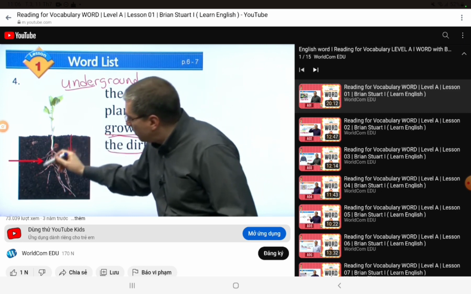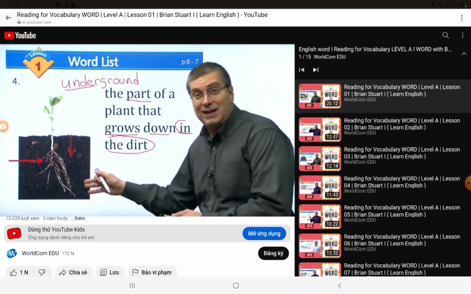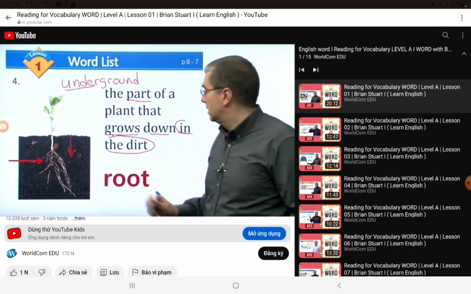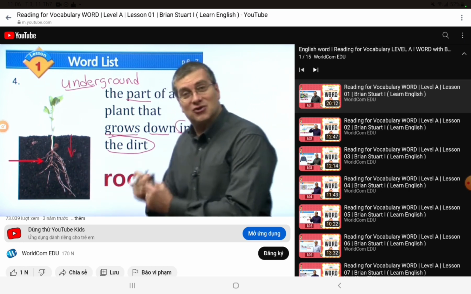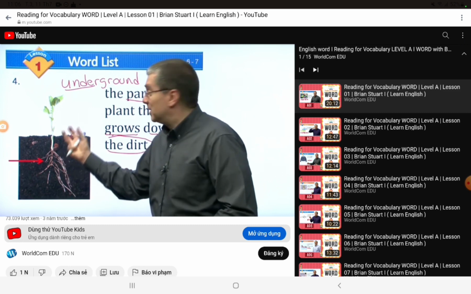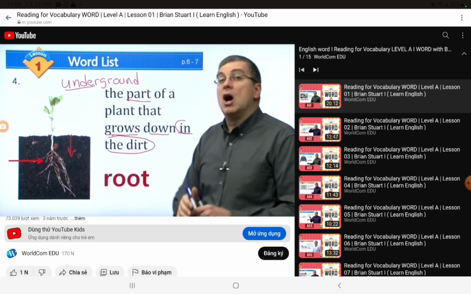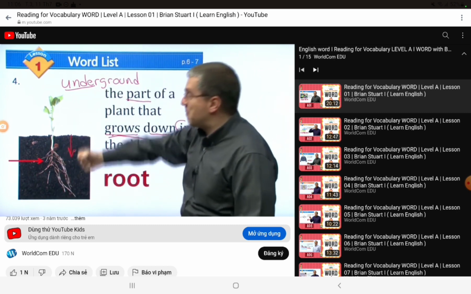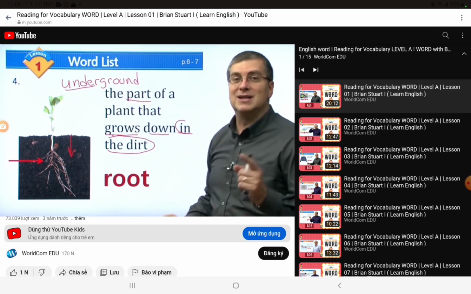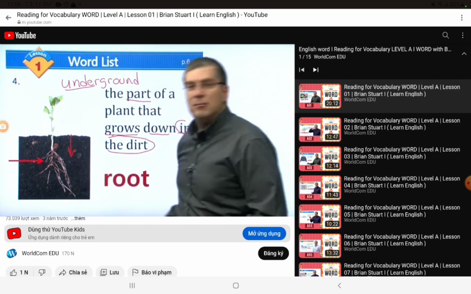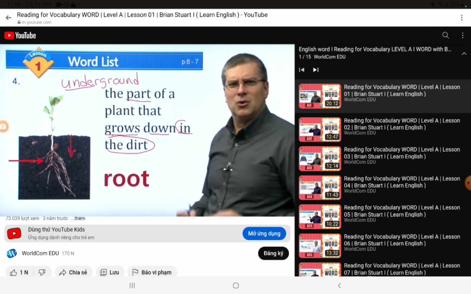So it grows underground. What is that part of the plant? It's called root. That part of the plant is called root. That's right. Root grows down in the dirt. It grows underground. We can see a root if we pull the plant outwards. You call it a root.